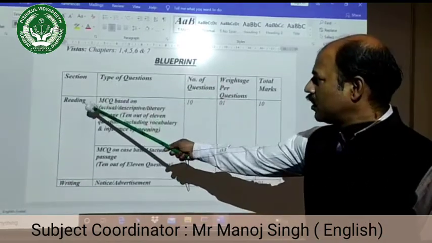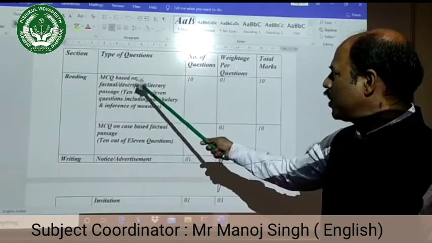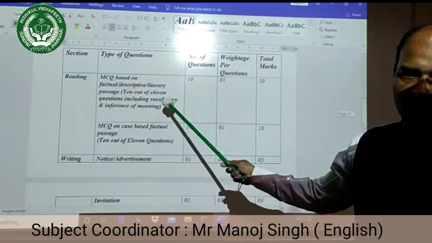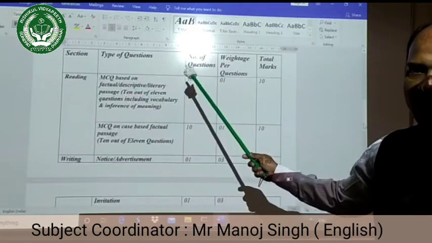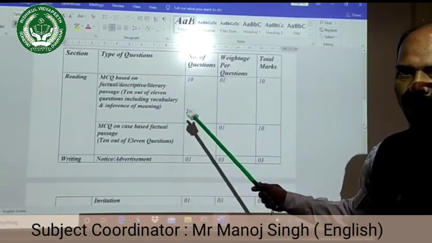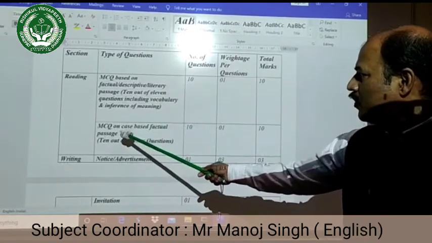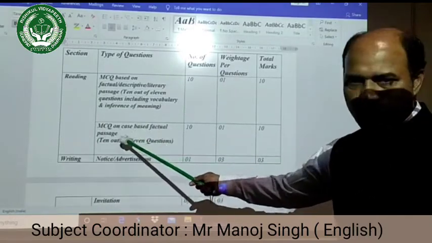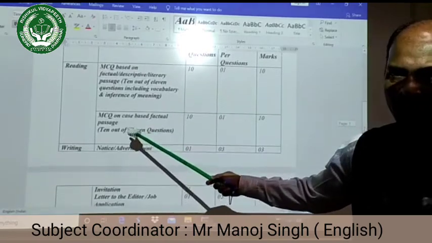You see section A, reading, type of questions: MCQ based on a factual, descriptive or literary passage, 10 out of 11 questions. Okay, and the questions will be multiple choice questions. There will be 11 questions, 10 you have to attempt. Each question carries 1 mark. It includes vocabulary as well. Similarly, you have the next passage, the second passage, that is again MCQ on a case-based factual passage. There will be 11 questions, 10 you have to do.